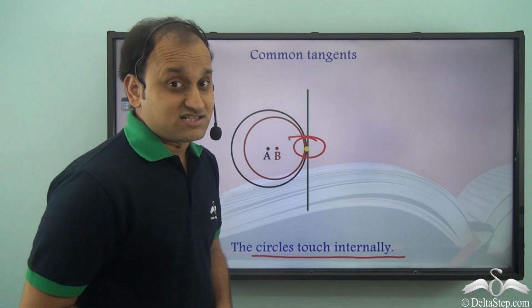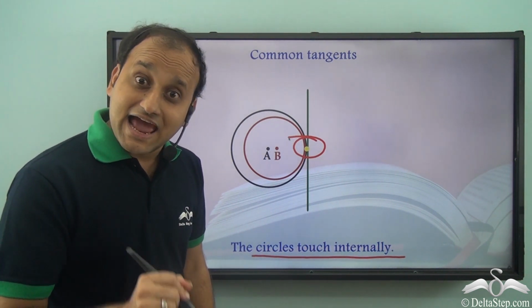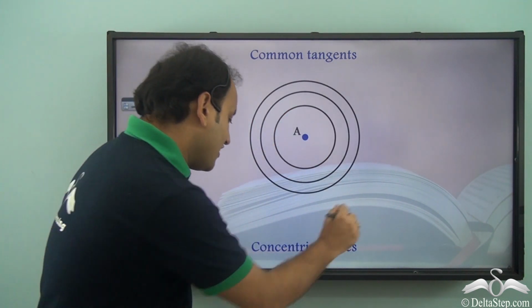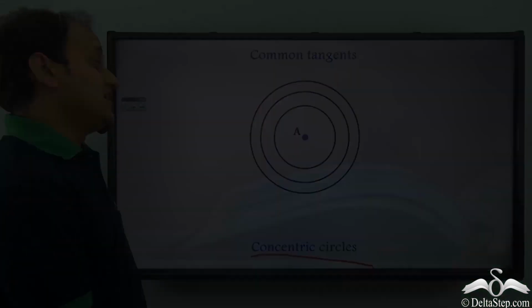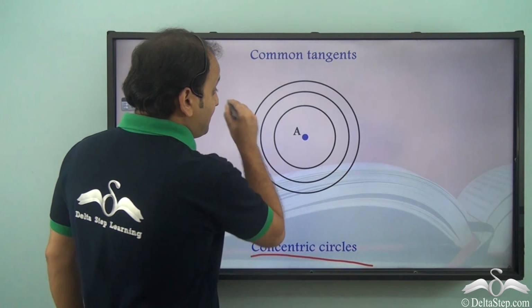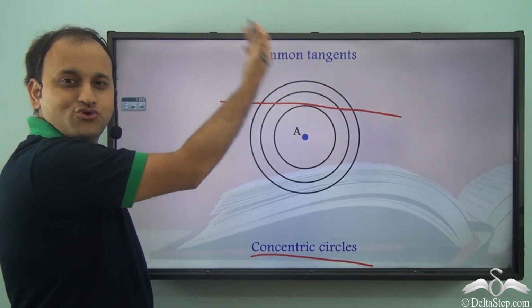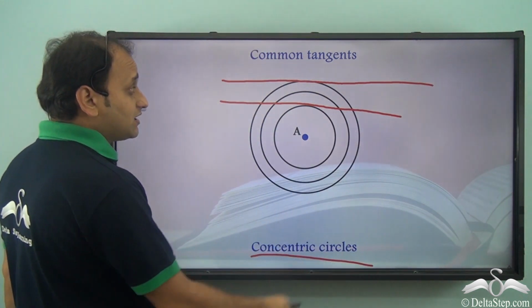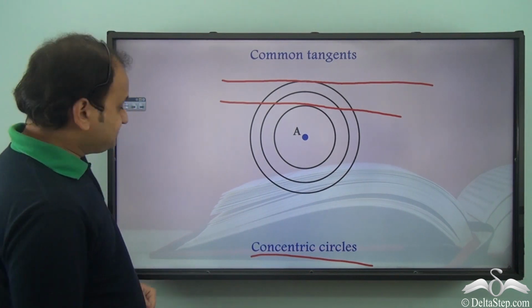Now we will see another scenario in which we can have no common tangents at all. Well, in the case of concentric circles, we cannot have common tangents. If we draw a tangent to one particular circle, it will not be tangent to the other circle. So if you draw a tangent to any particular circle, it will not be tangent to any other concentric circle.